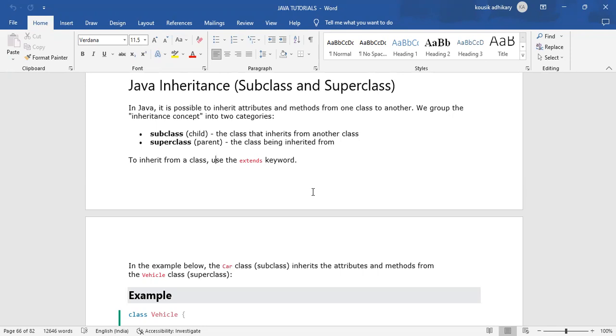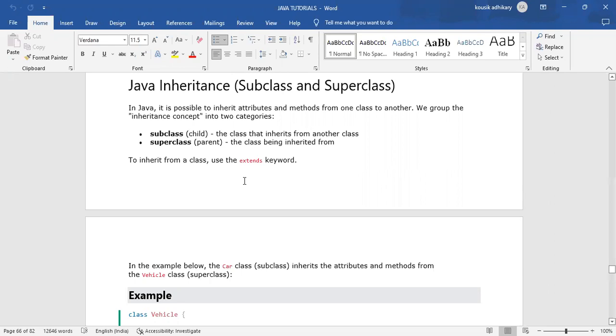The subclass is the class that inherits from another class. The superclass is the class being inherited from. To inherit from a class, use the extends keyword. So using the subclass, we inherit all the methods and attributes of the superclass by using the extends keyword.